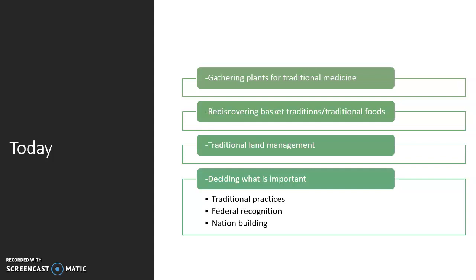And so today what you see in California, as you see on a lot of different Indian reservations and with Indian people in general, is that Native people today are adopting a lot of the things that are traditional practices again. So for example, they're gathering plants for traditional medicine to try to heal themselves as they traditionally did and more in tune with their cultural beliefs and ideas.